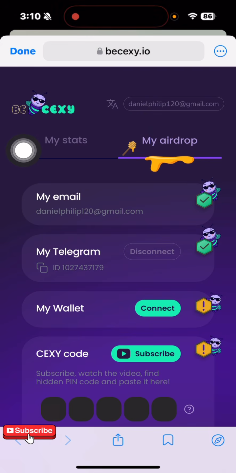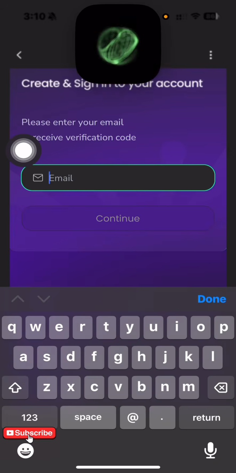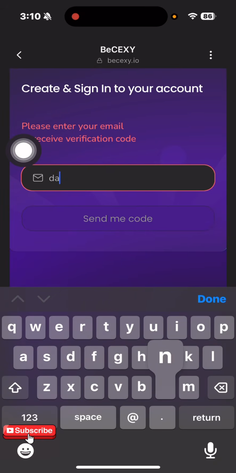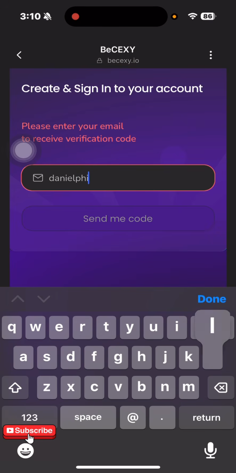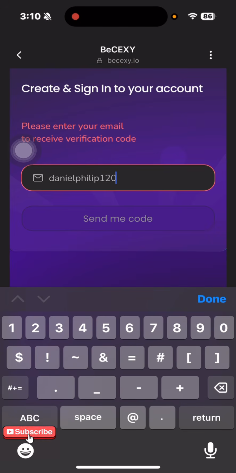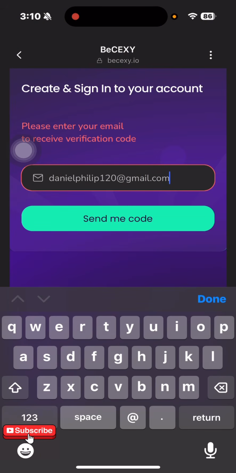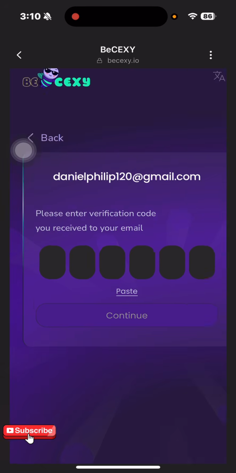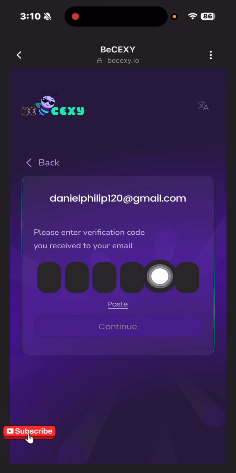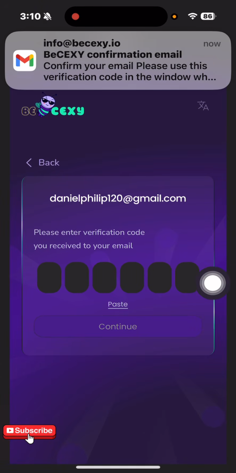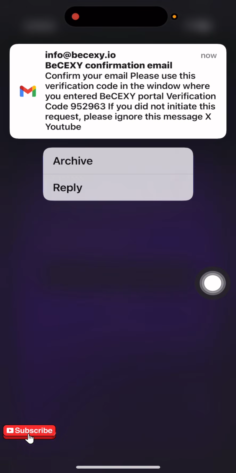So what I'm going to do is head straight to this spot, then type in the email address. Let me quickly type in my email address right now, and once I complete every single step, they're going to send me a code, and I'll have to provide that code right over here. So this is the code right here. You can see the code 952.